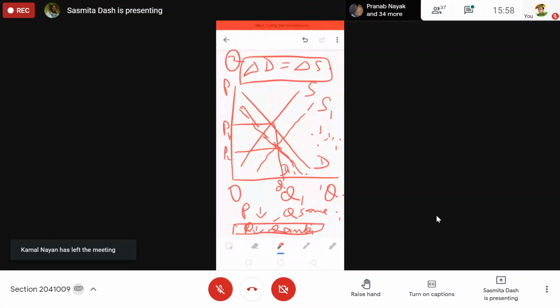Cross elasticity of demand can be zero. If it is zero, then there is no related good. The two goods are not related to each other. This is showing the relationship. So if it is zero, that means non-related goods. The two goods are not related. Income elasticity will be zero means there will be no change in the income.